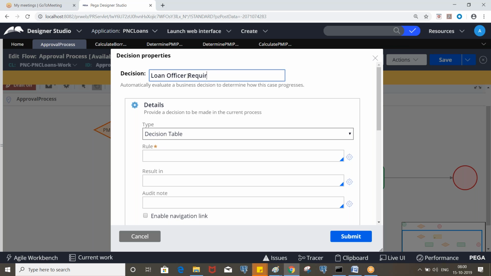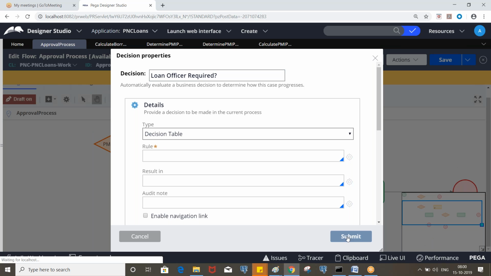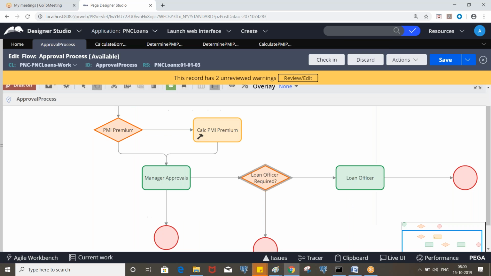Loan officer required, that means we'll have two different return values, yes or no. If it is yes, it will come here. Otherwise, it will come here. Okay.